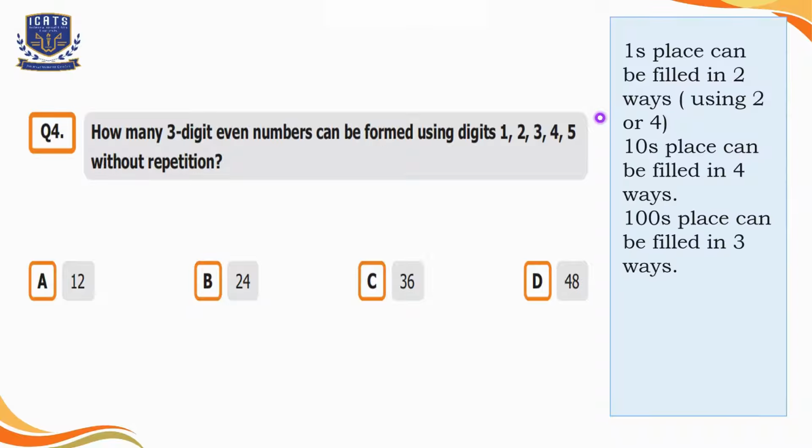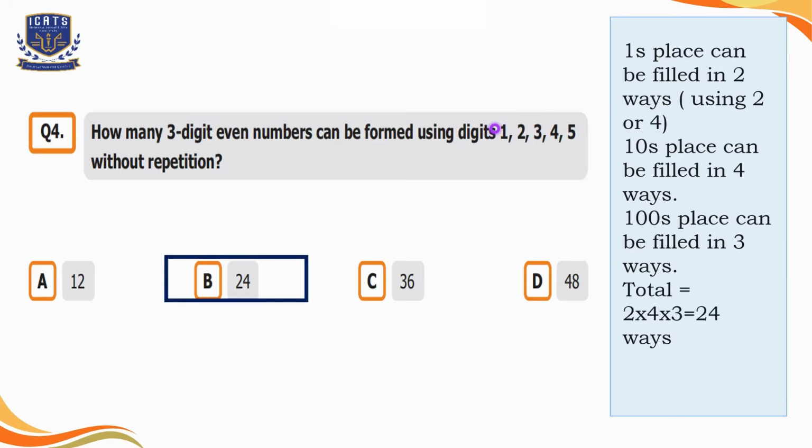Then the hundreds place can be filled in 3 ways, because let's suppose we have written 2 at the ones place and 3 at the tens place. So 3 options are still left, like 1, 4 and 5. So any number can be written at the hundreds place, like it can be 1, it can be 5, it can be 4. So that's why we are saying that hundreds place can be filled in 3 ways. Now let's multiply the numbers, that is equal to 24. So we will select option B here. The 3-digit even number can be formed using digits from 1 to 5 without repetition in 24 different ways.